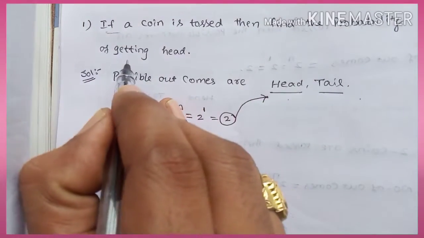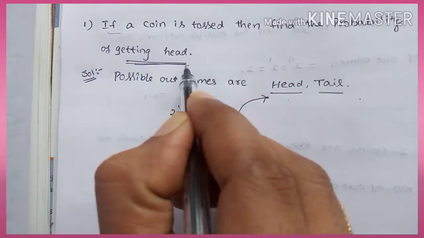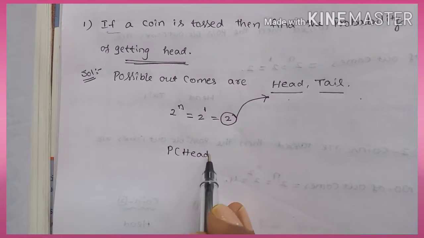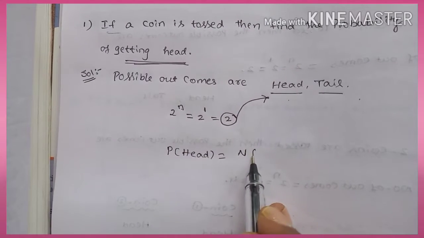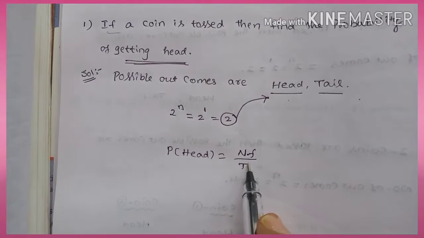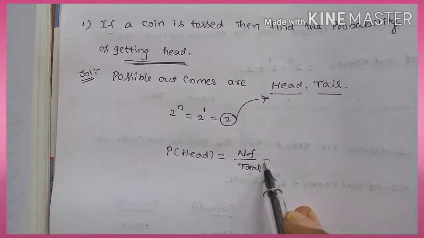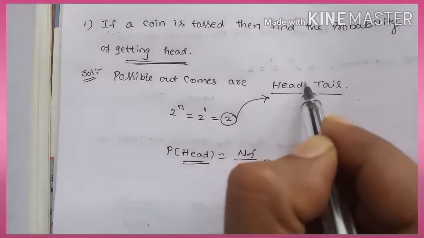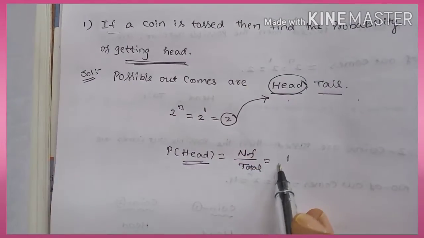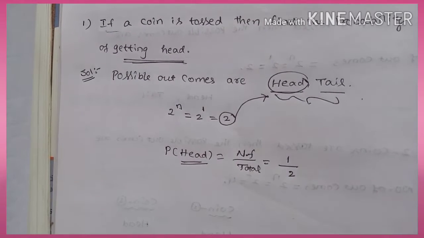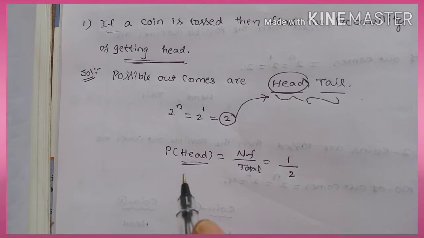The question asks, what is the probability of getting a head? Probability is equal to the number of favorable outcomes divided by the total number of outcomes. There is only one head out of two outcomes, so 1 by 2 is the probability of head.